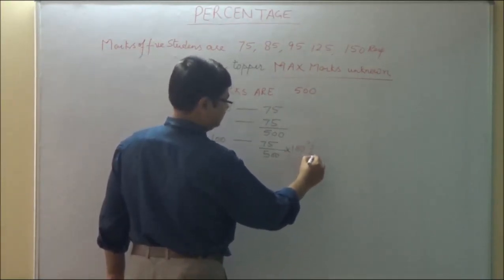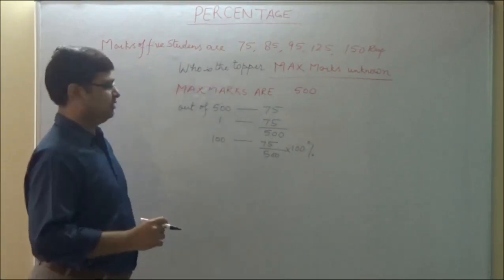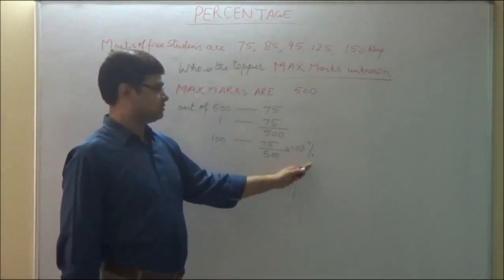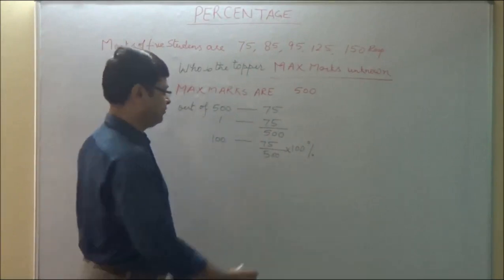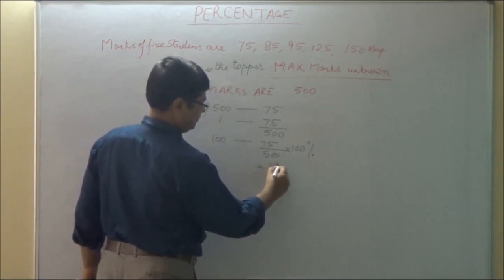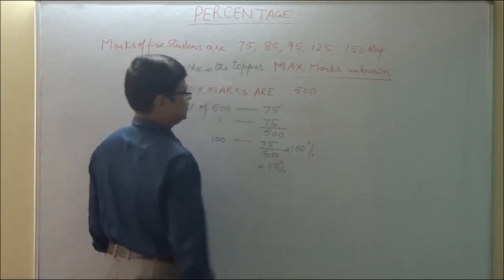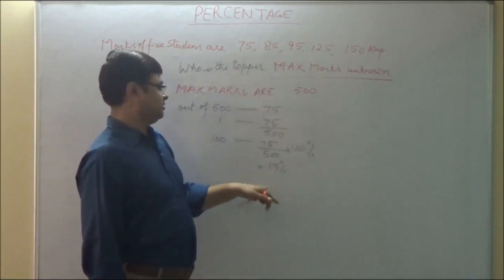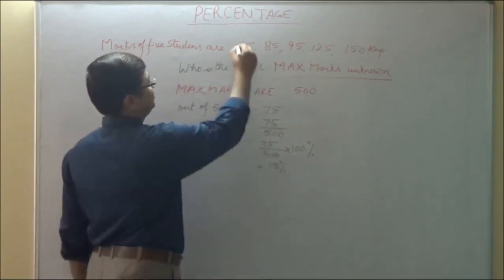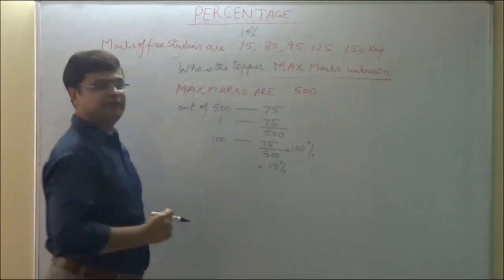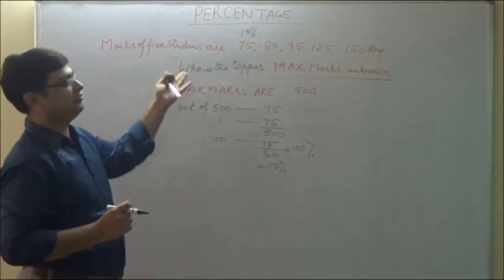There is a sign of percentage. Whenever we convert any number into percentage, there is a percentage sign in front of it. Now this will become 15%. It means if out of 500 he is getting 75 marks, then out of 100 he will be getting 15 marks. That means the percentage representation of 75 marks out of 500 is 15%.